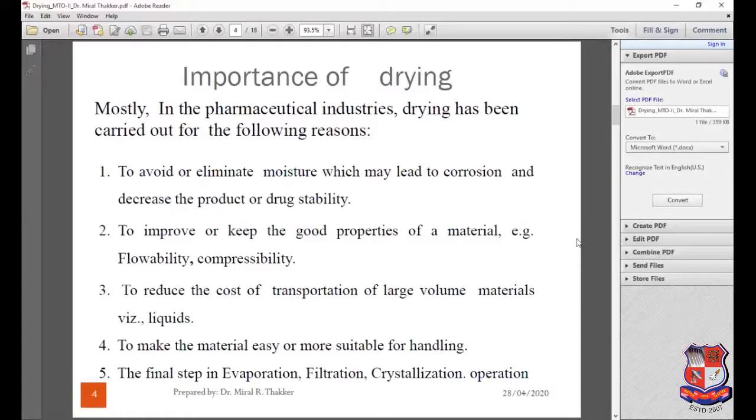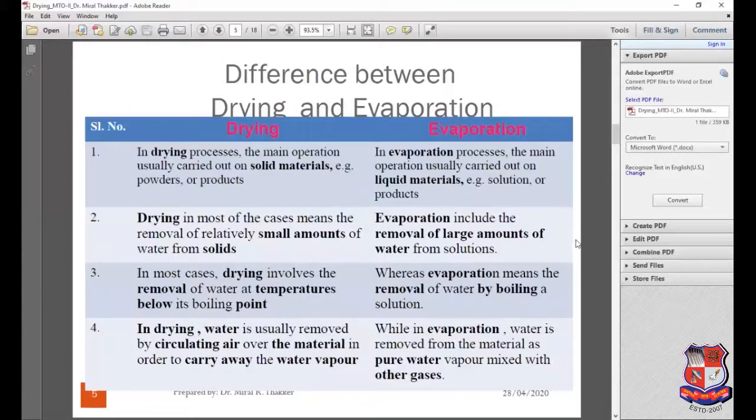Then to reduce the transportation cost of the material. Likewise, if we have to transport the liquids, it will cost more than the solid. So to reduce the transportation cost of the large volume of the material, we are using the drying operation. Then to make the material easy or more suitable for handling, we are using drying in most of the operations like evaporation, filtration, crystallization operation. So these are some importance of the drying operation.